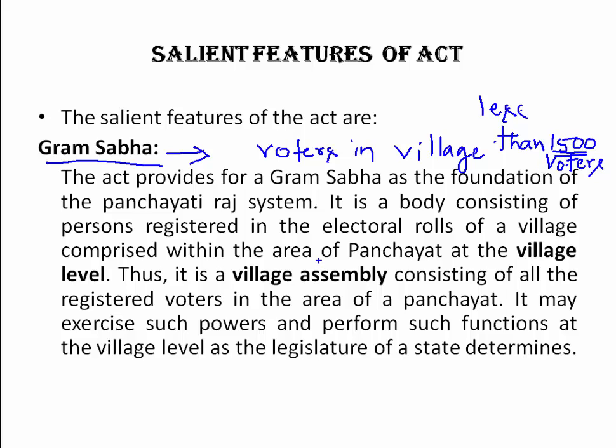Okay, so that's why here it is called a village assembly, consisting of all registered voters in the area of the panchayat. So it has powers to perform functions at the village level. Gram Sabha means, very simple, the registered voters who are present in the village constitute the Grama Sabha, and they should not be less than 1,500 voters.